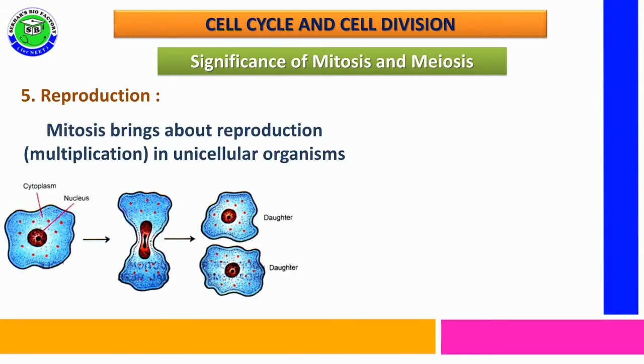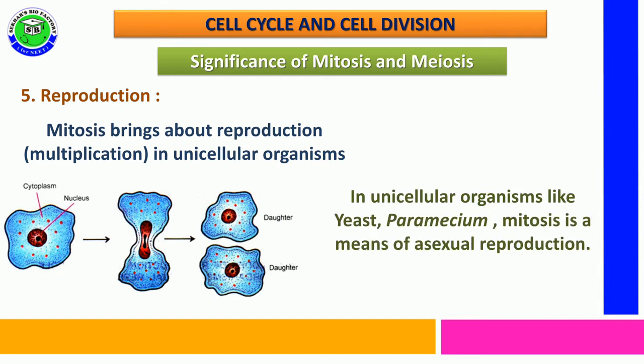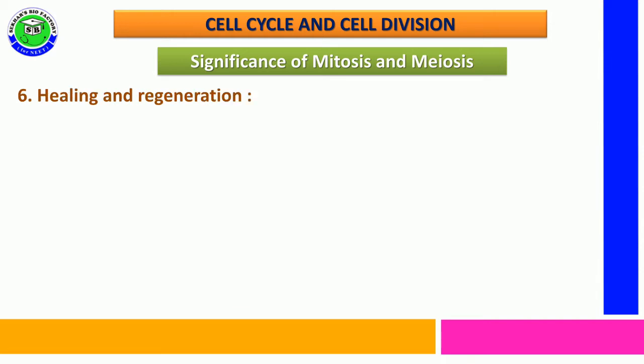Reproduction. In unicellular organisms, one mitosis division results in the formation of two daughter cells, and these two daughter cells become two daughter organisms. In unicellular organisms, it helps in multiplication. In some unicellular organisms like yeast and paramecium, mitosis acts as a method of asexual reproduction.